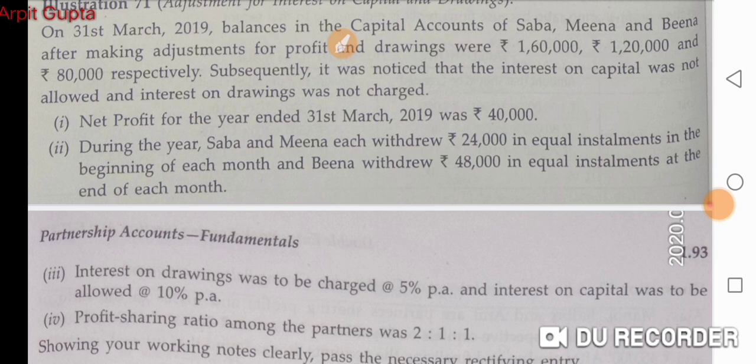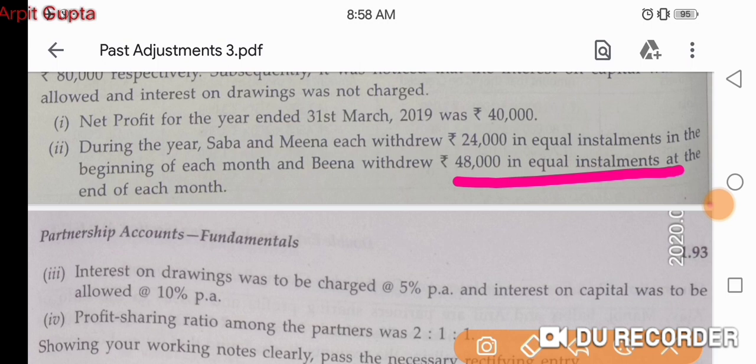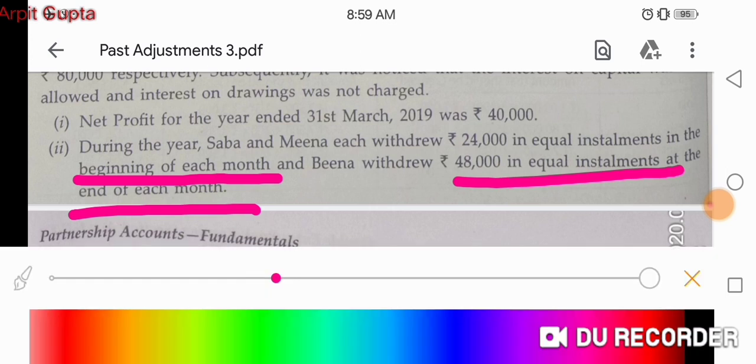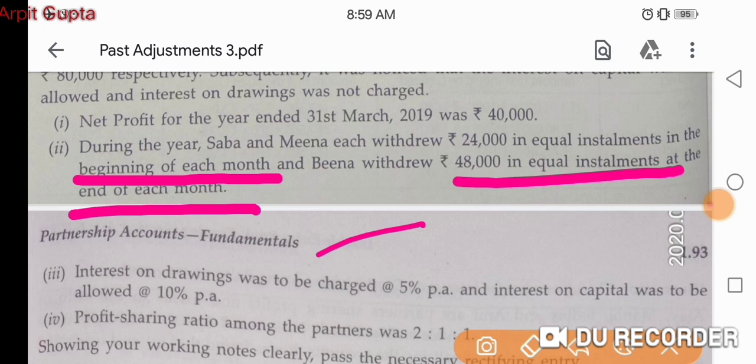And Beena withdrew 48,000 in equal installments, so 4,000 per month, as 12 multiplied by 4 is 48,000. Sabah and Meena are withdrawing at the beginning of each month, whereas Beena is withdrawing at the end of each month. What is the meaning of beginning of each month and end of each month? We have already done this when we discussed the topic interest on drawings.